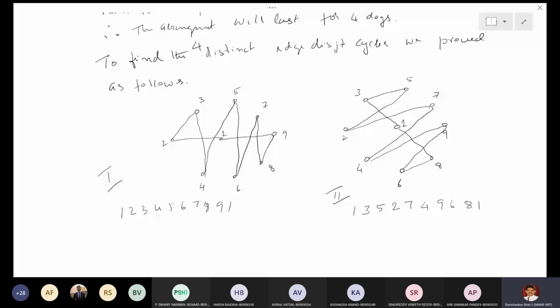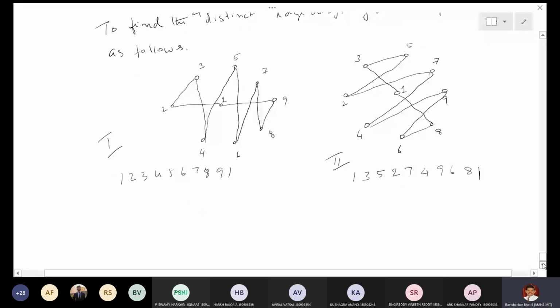And you can see that these two cycles are edge disjoint. There are no edges in common. How is it obtained? Just by rotation of the first arrangement to the second arrangement, right? So that is the second arrangement. Now I will go for writing the third arrangement.